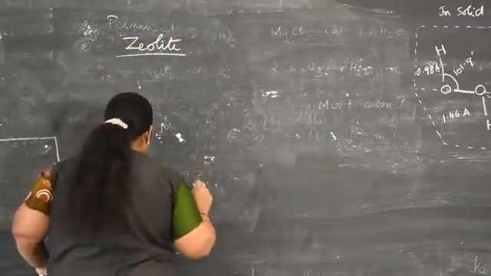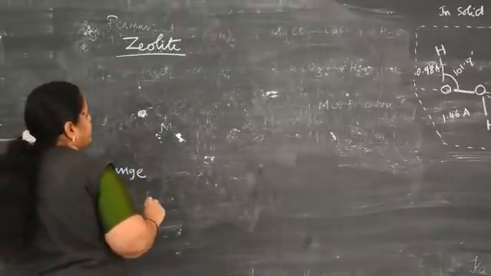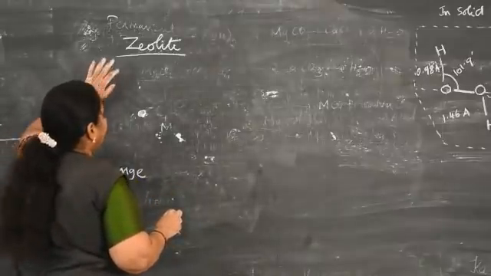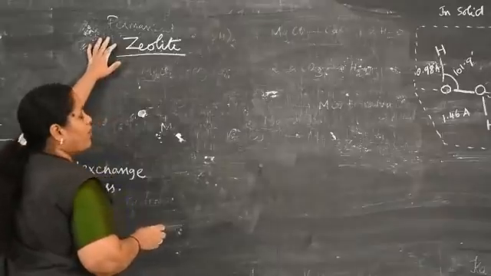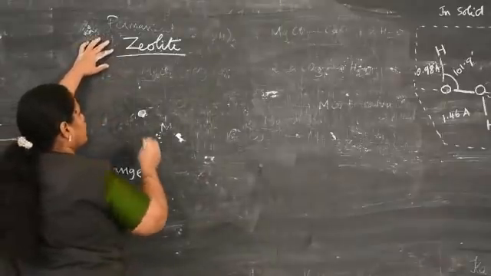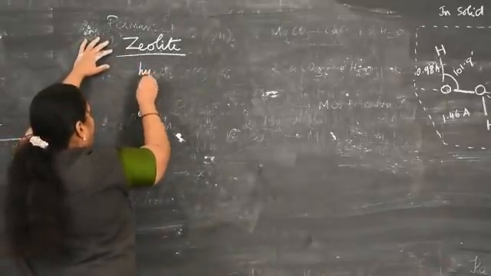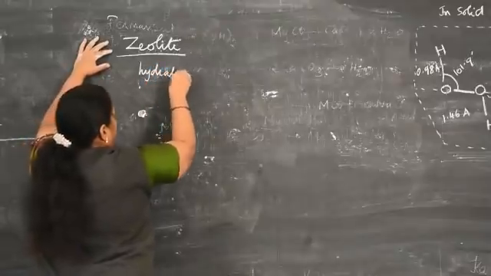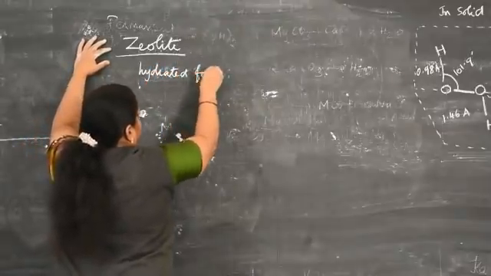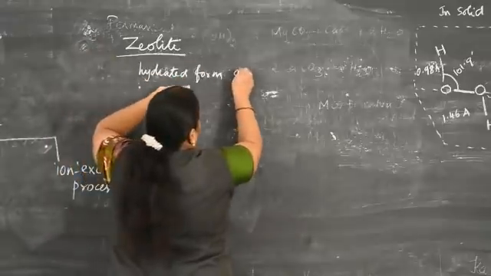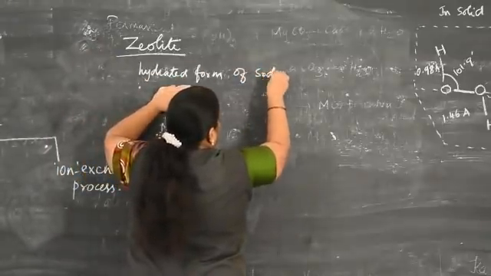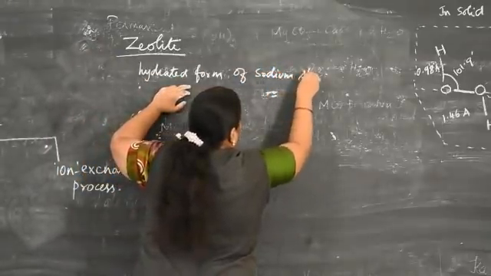Zeolite is an ion exchange resin. Zeolite is simply the hydrated form of sodium aluminosilicate.